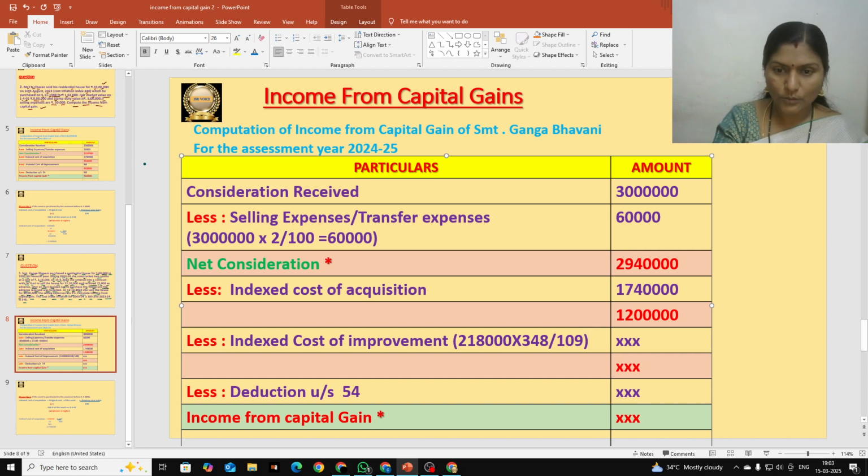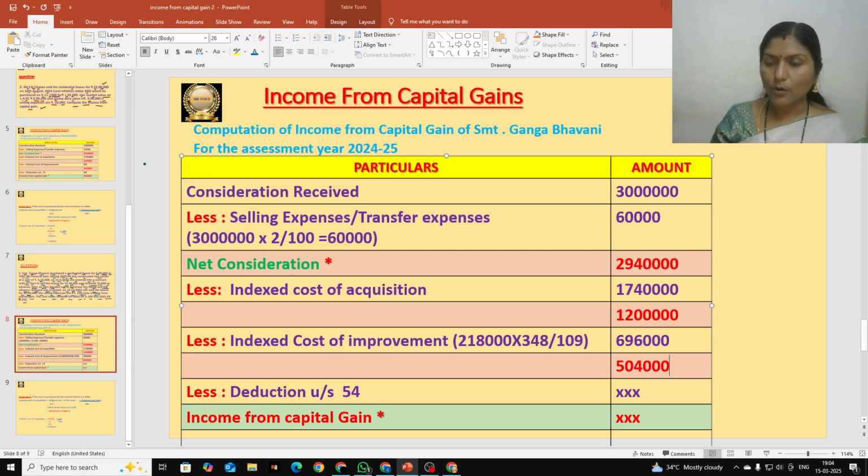So let us check how much we get. 2,18,000 into 348 divided by 109. That is 6,96,000, students. 6,96,000. Okay, that is index to cost of improvement. We should deduct 6,96,000 from 12 lakhs. So how much do we get? We get 5,04,000.